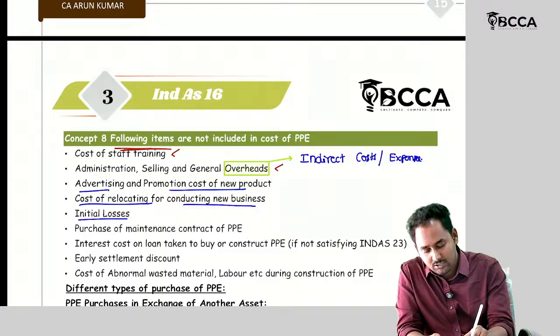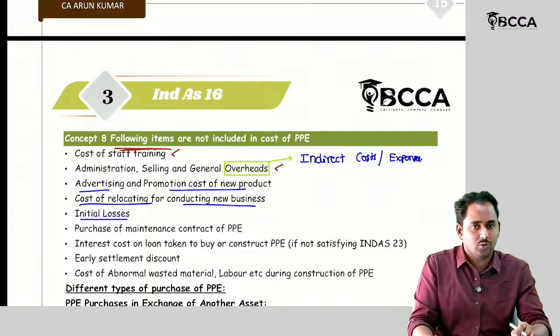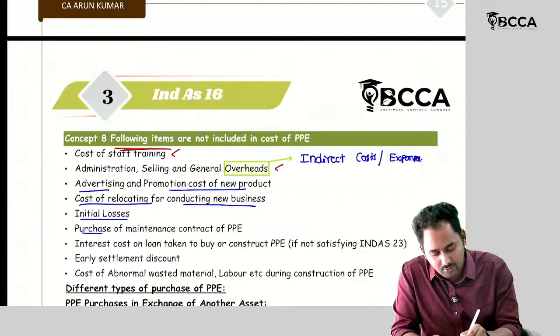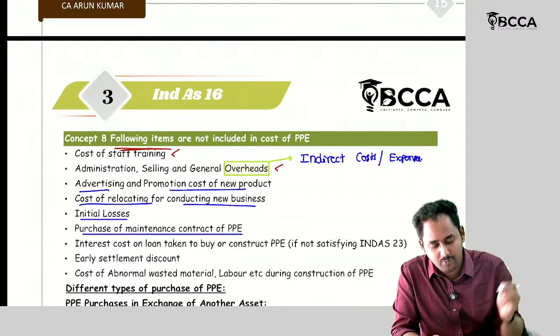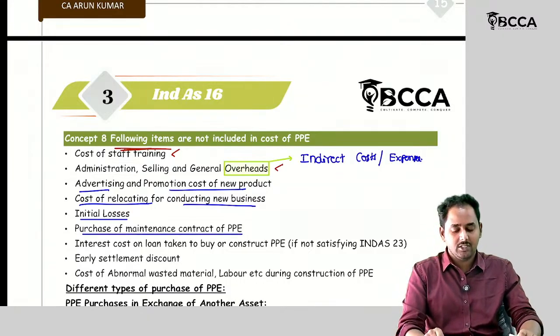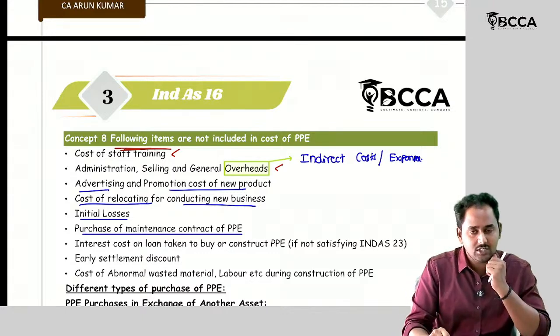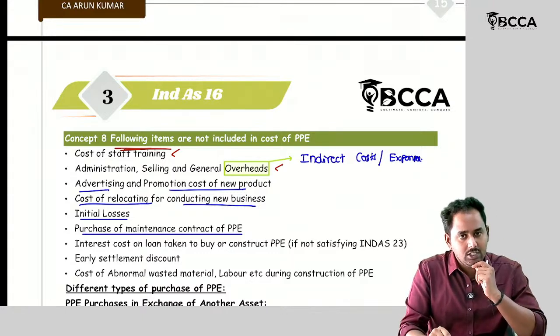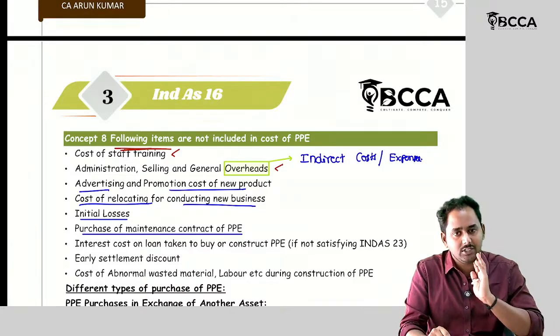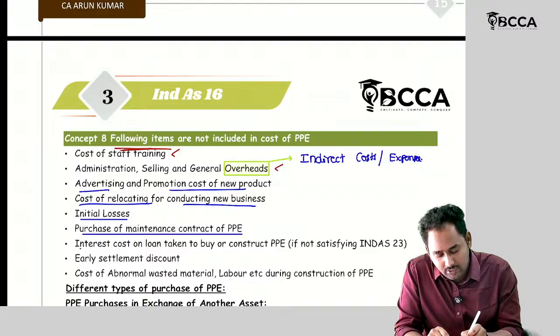Then initial losses. Initial losses should not be added to the cost of the asset. And the purchase of the maintenance contract of the PPE. For the better maintenance of the PPE, I have also purchased the maintenance contract. These maintenance expenses should not be added to the cost of the asset. I will explain why.